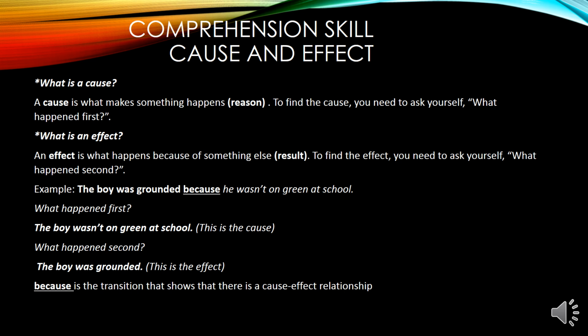Let's look at the second example here. The boy was grounded because he wasn't on green at school. Ask yourself the same question. Why was the boy grounded? Because he wasn't on green at school. So there is a cause and effect also here. If you look at the transitional signal here, which is because, it is the word that shows us that there is a cause-effect relationship here. So this is called a transition that shows that there is a cause-effect relationship.